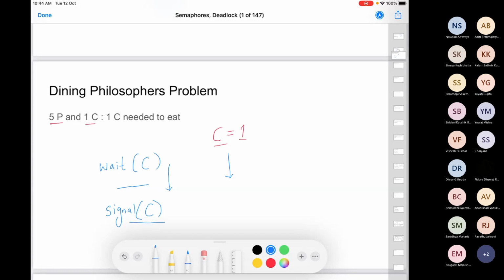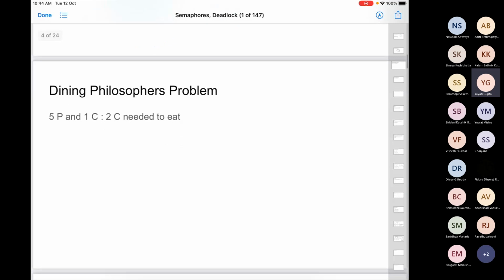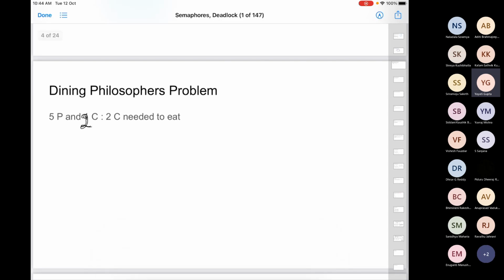Right? Okay. What will change if, let's say, there are again 5 philosophers, 1 chopstick, but you require 2 chopsticks to eat? That's not possible. Just a second. Let me change it. So let's say there are 5 philosophers and 2 chopsticks. Sorry. Right? And you also require 2 chopsticks to eat. How will the solution look then?